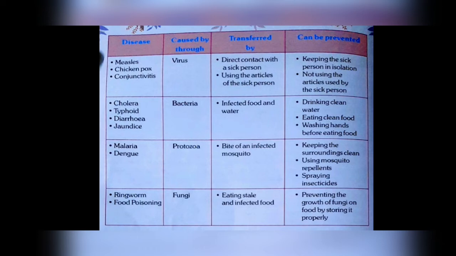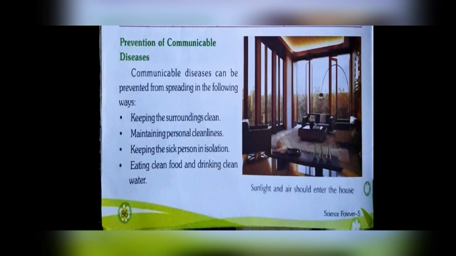and food poisoning. So we can prevent the growth of fungi on food by storing it properly, so that fungus, which is called mold, does not grow on it. We have to store our food properly. Next is prevention of communicable diseases.